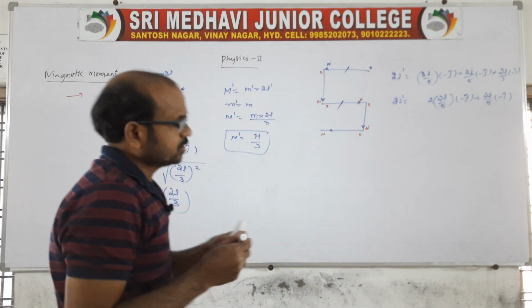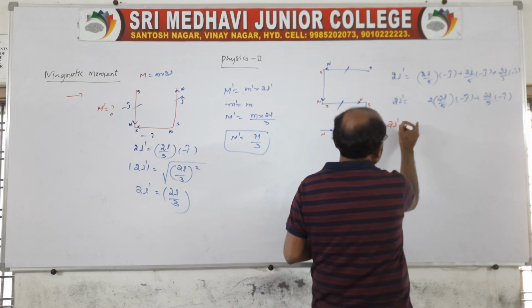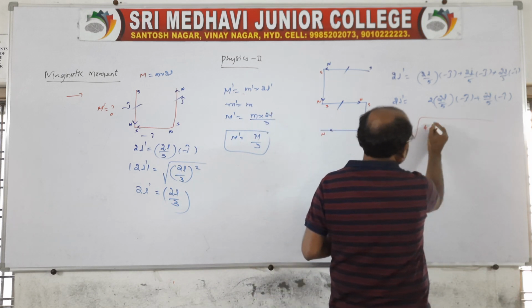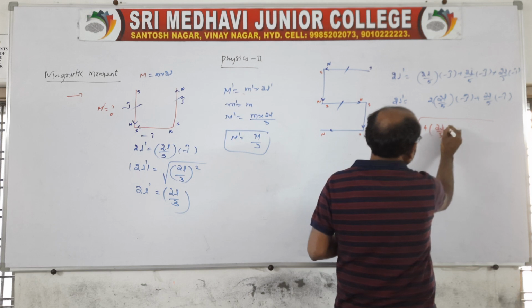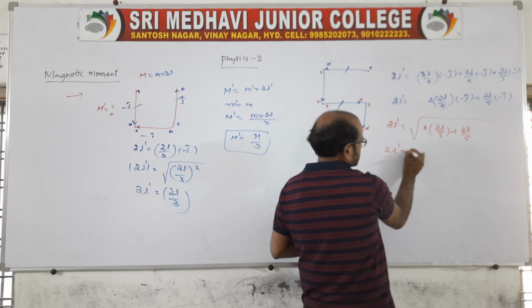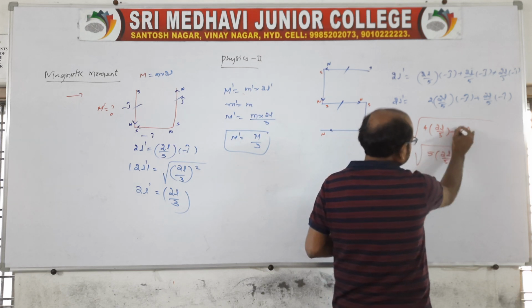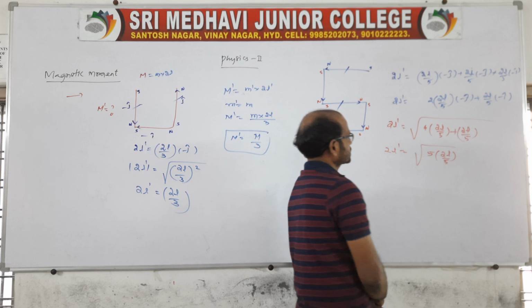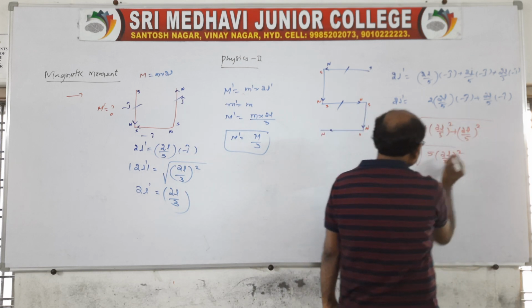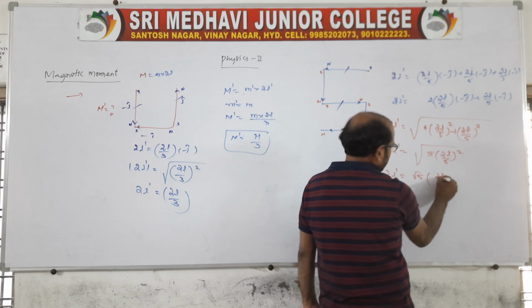This is the method to obtain the result. So 2L dash magnitude becomes 4 into 2L by 5 plus 2L by 5. So 2L dash is equal to root 5 into 2L by 5. Clear? It is a square, no? Of course.